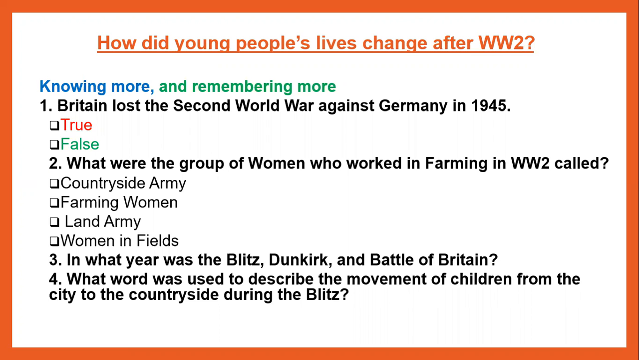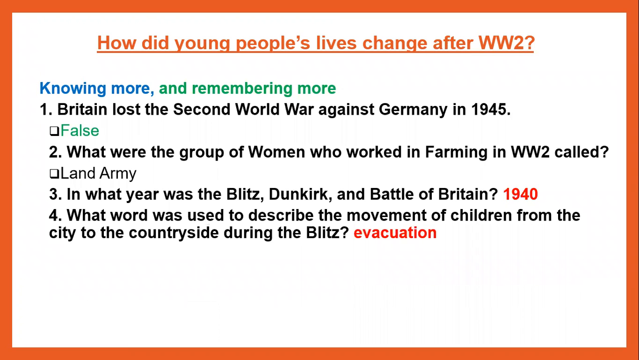Okay, let's go through the answers. So, number 1, it is false. Britain did not lose the Second World War to Germany in 1945. Number 2, the name of the group of women that worked on the farms during World War II was the Land Army. Number 3, the year in which the Blitz, Dunkirk, and the Battle of Britain took place was 1940. And question 4, what word was used to describe the movement of children from the city to the countryside during the Blitz? It is called evacuation.